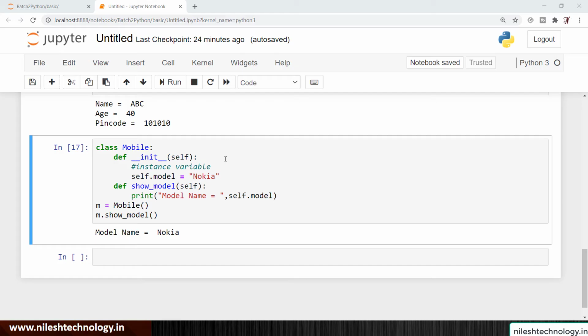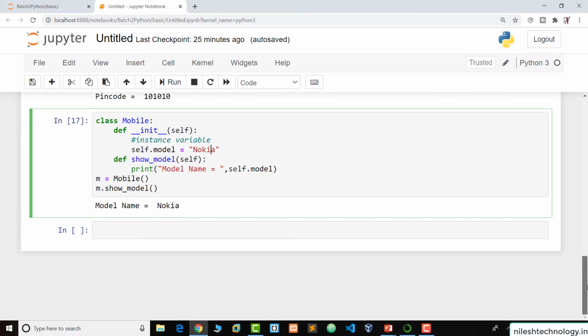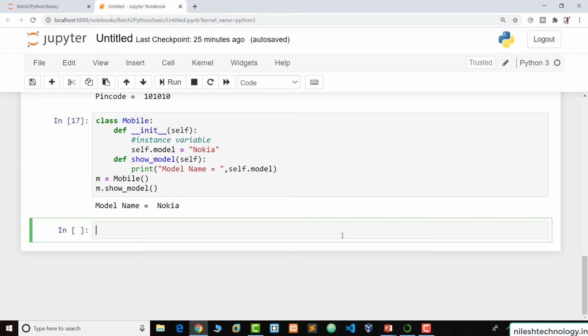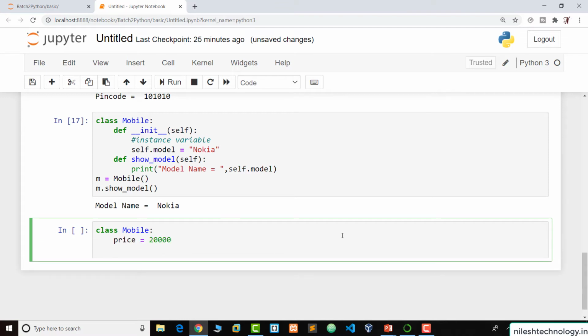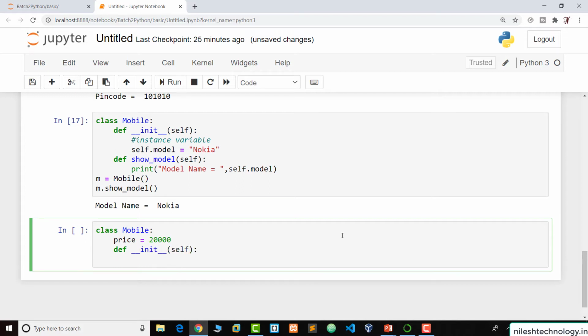So going to Jupyter, see the next example. For example, this is my same class Mobile. For example, mobile price is 20,000, in rupees, 20,000 INR. Here we assume this is my price, and we set one function name in it, and this is my model name.